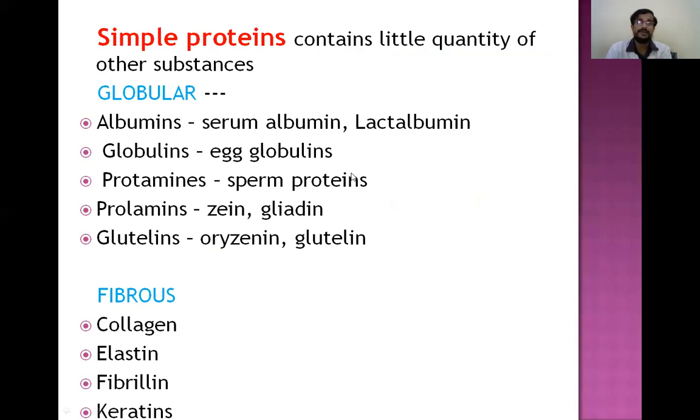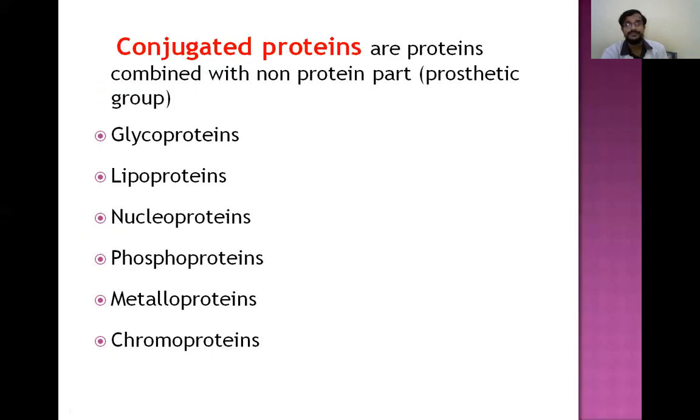Commonly the albumin, serum albumin, and lactalbumin, and globulins, egg globulin. Okay, and protamines, sperm proteins, and prolamins, zein and gliadin, and glutelin, and oryzenin. All are important. And fibrous proteins. Simple proteins also include fibrous proteins, which include collagen, elastin, fibrillin, and keratin. Okay. All this we had seen in the components of extracellular matrix.